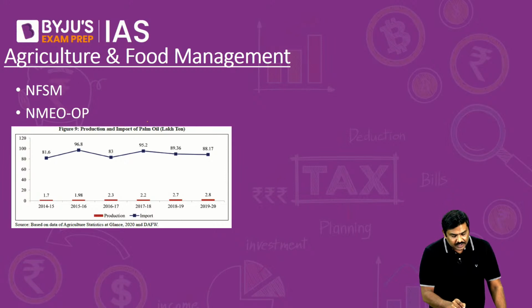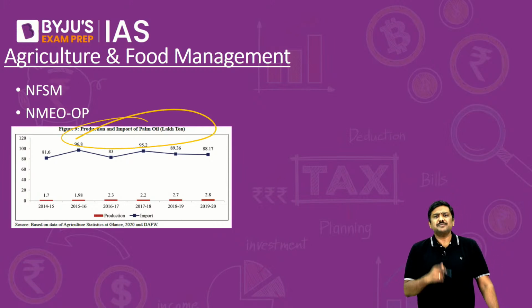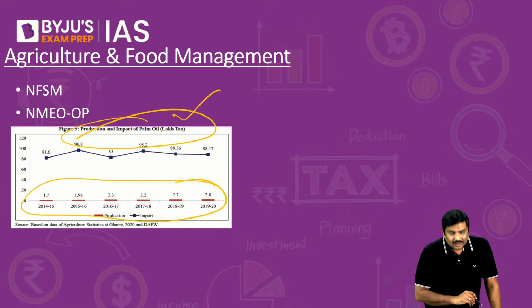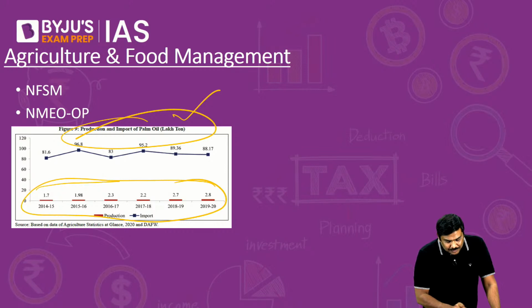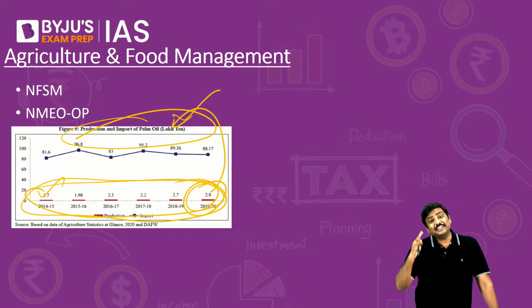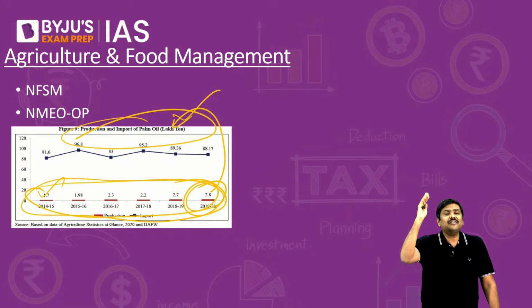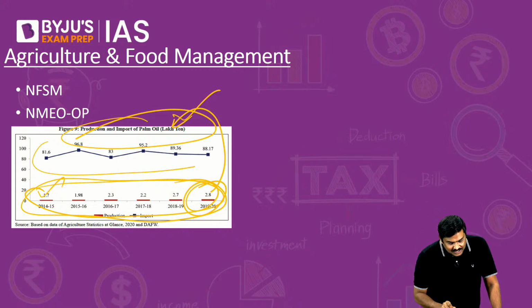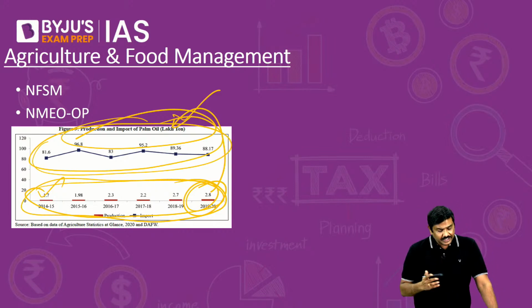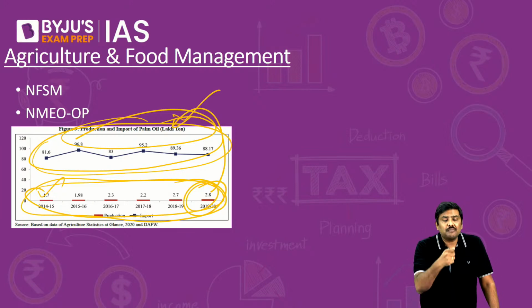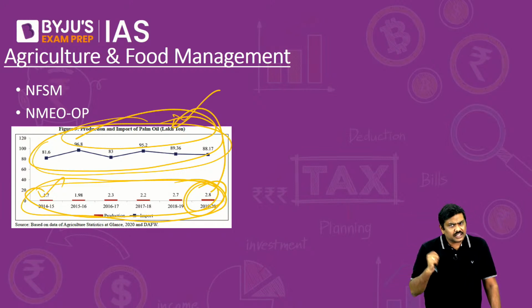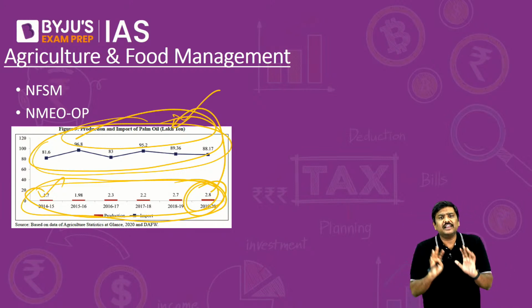Now specifically about, have a look at this, palm oil. Specifically about palm oil now. What has been the production of palm oil here? The production of palm oil generally has been in the range of 1.7 to around 2.8 lakh tons in India. Whereas the demand is much higher, very high. And what you will see is majority of this particular demand for the palm oil is actually satisfied with import of this particular palm oil. Is it okay? We are importing huge amount of palm oil into India.